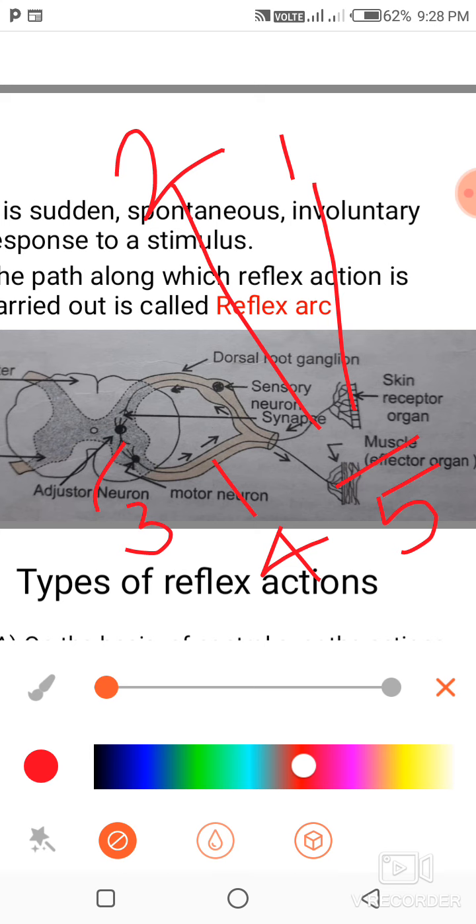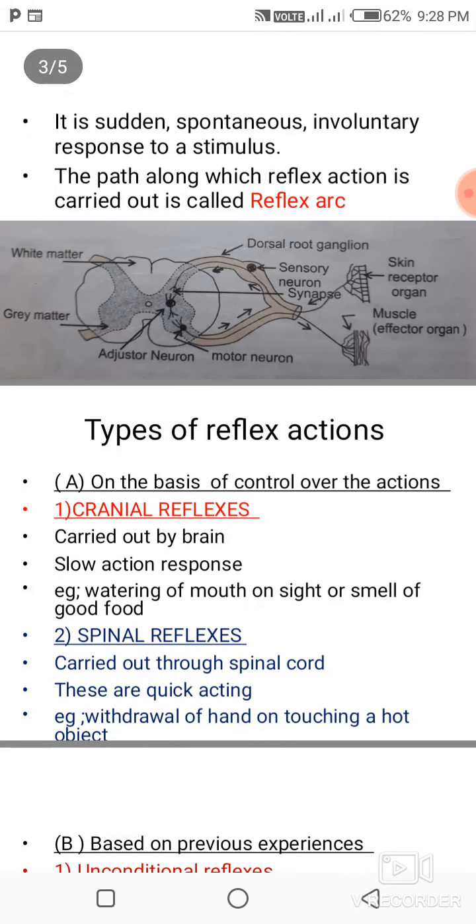Types of reflex action. On the basis of control centers, the reflex actions are of 2 types: cranial reflexes and spinal reflexes. Cranial reflexes are reflexes controlled by brain, while spinal reflexes are reflexes controlled by spinal cord. Cranial reflexes are slow action responses, while spinal reflexes are quick acting.